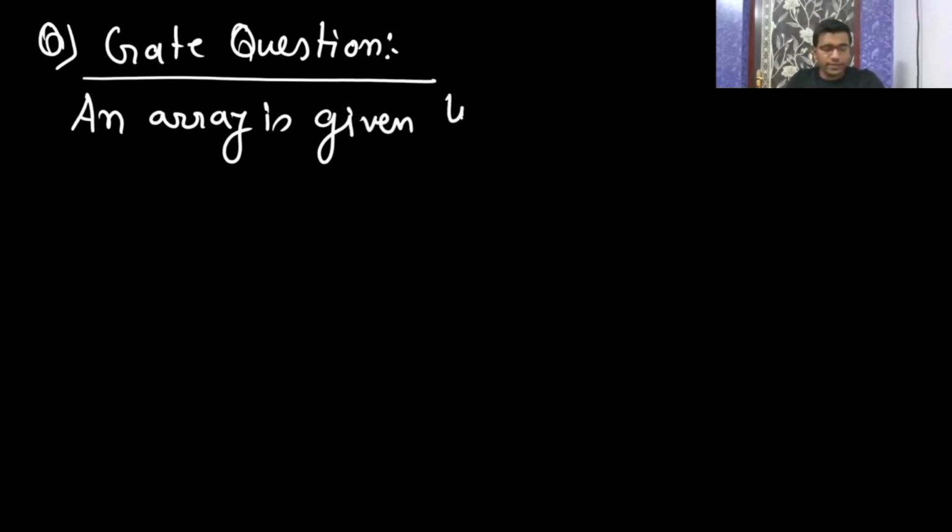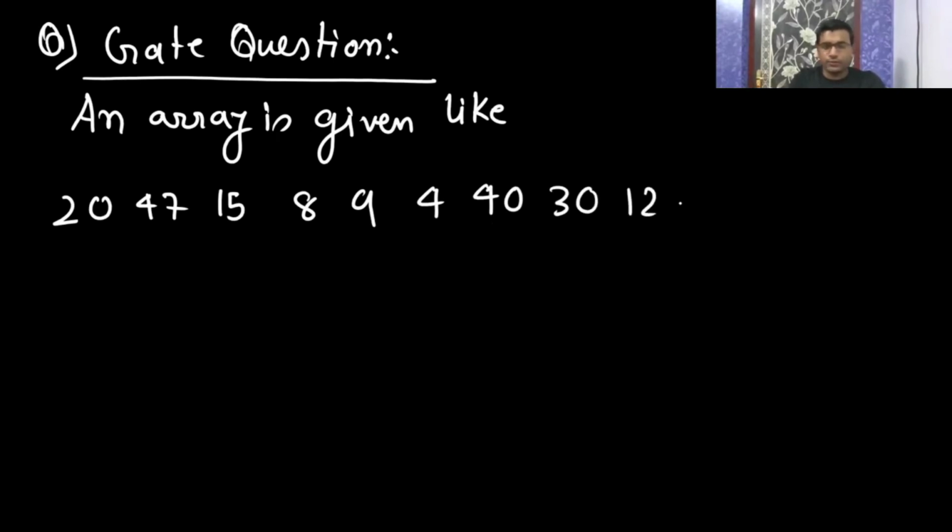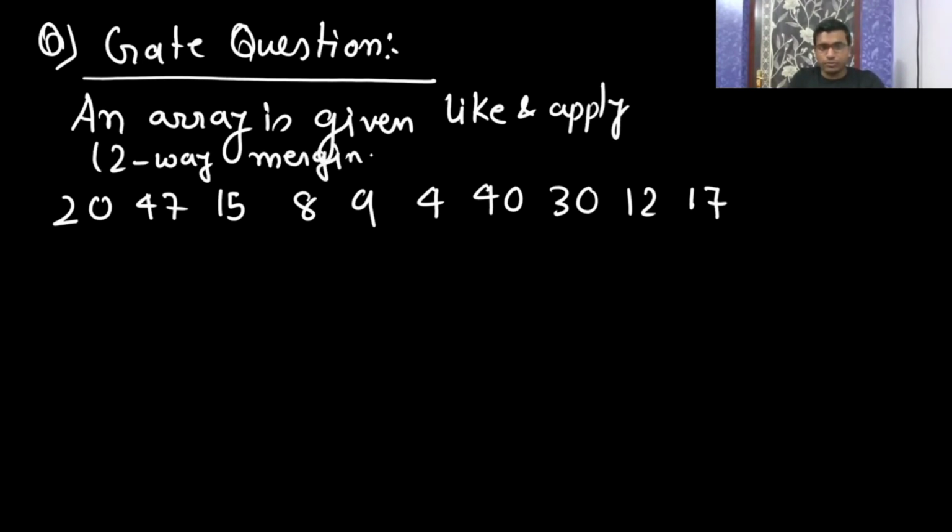An array is given like 20, 47, 15, 8, 9, 4, 40, 30, 12, then 17. And you have to apply two-way merging. Two-way merging we have to do.